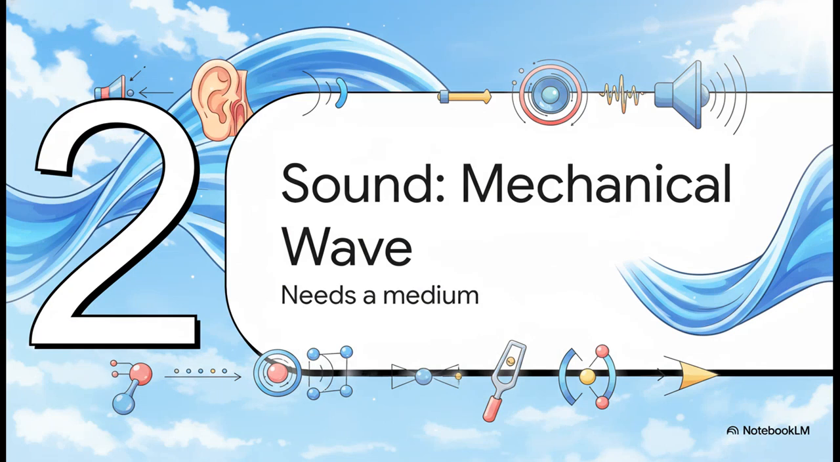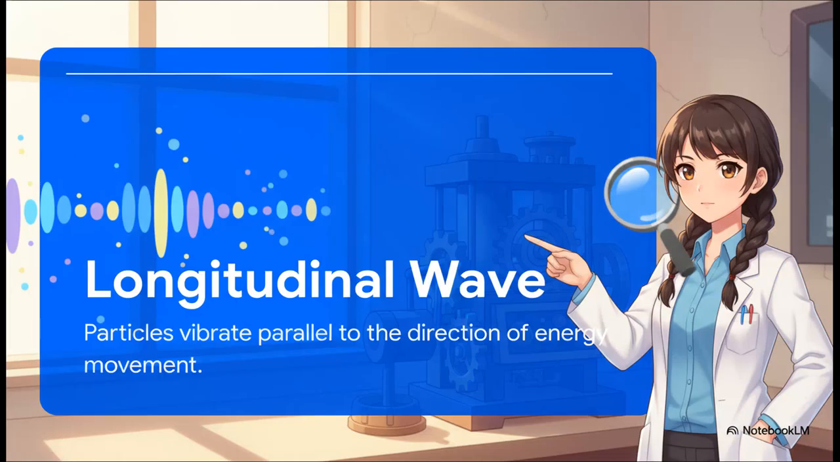All right, moving to Section 2, Sound, the mechanical wave. Let's meet our first competitor in the wave race. Sound is what we call a mechanical longitudinal wave. Let's break that down. Mechanical just means it absolutely must have a physical medium to travel through. And longitudinal means the particles in that medium vibrate parallel to the direction the energy is actually moving. They move back and forth in the exact same direction as the wave itself.